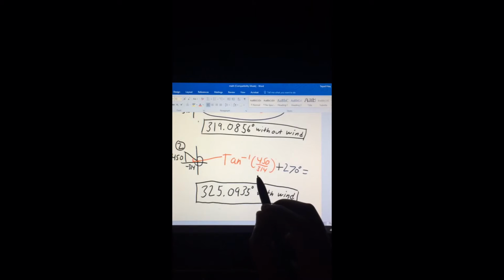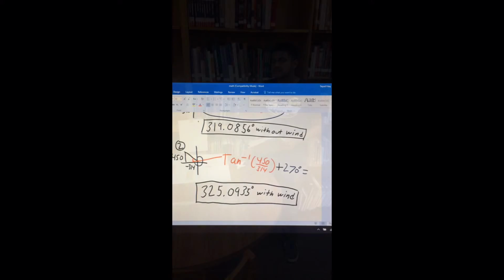Now it says both scenarios, so we just put negative 314 instead of 390, and we put 314 over here, and then we plug it in, and we get 324.0935 degrees with wind.